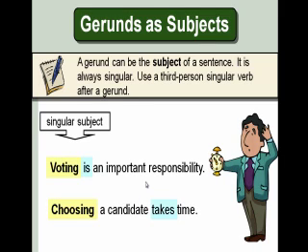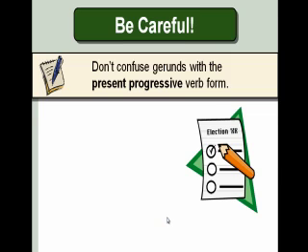And as you can see, those are subjects of sentences. And the idea here is that this is going to be singular. So we're always going to have a singular verb. Like in this case, voting is an important responsibility. We could say voting was or voting will be, but the idea is that it's going to be singular. And then the other example, choosing a candidate takes time. Again, choosing becomes the subject of our sentence, and so becomes a thing, not necessarily a verb. And then, of course, we need to follow that grammatical rule that we need to add s to that verb.